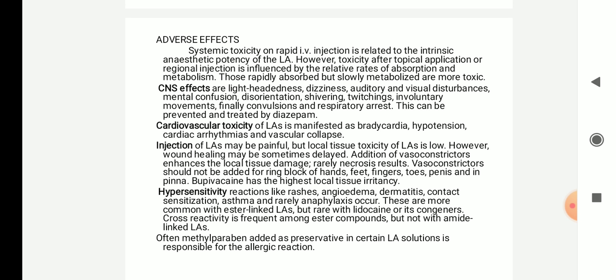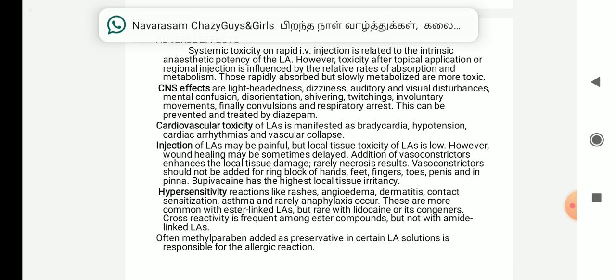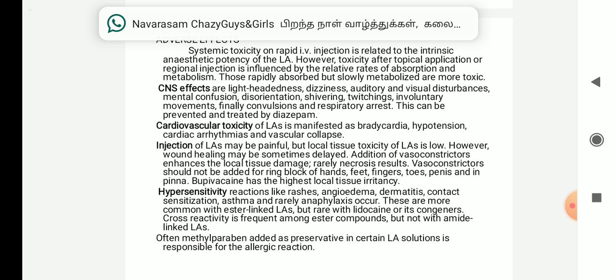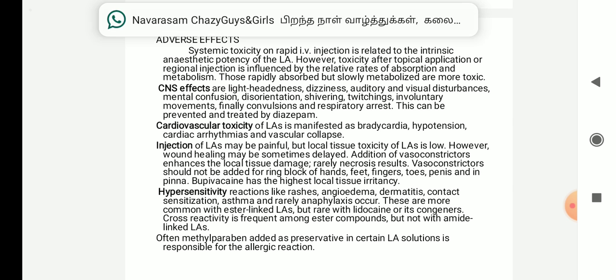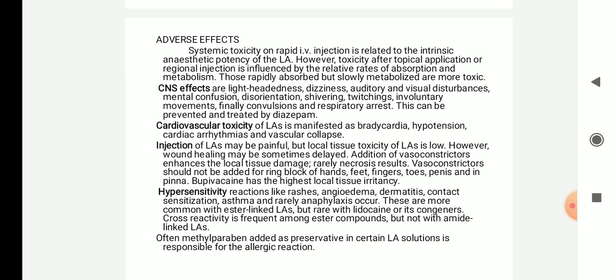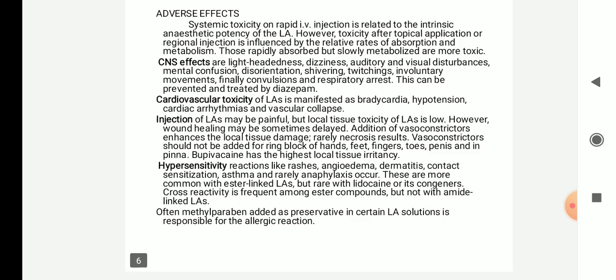Next, hypersensitivity reactions. They produce skin rashes, angioedema, dermatitis, that is inflammation of your skin, contact sensitization, asthma, and rarely anaphylaxis, that is sudden shock. These are more common with the ester linked local anesthetics, but rare with lidocaine and its congeners. Cross reactivity is frequent among the ester compounds, but not with the amide linked local anesthetics. Often methylparaben, an additive present in local anesthetic solutions, is responsible for this type of allergic reaction.